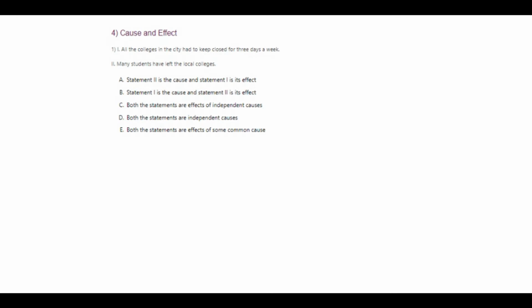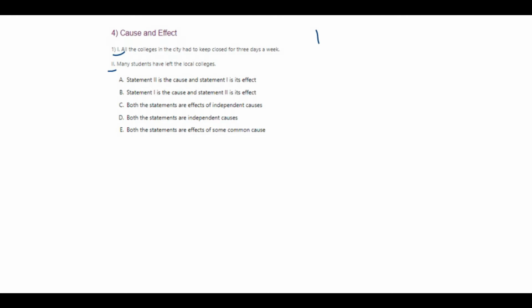Okay. Next question: the cause and the effect. Cause and the effect is nothing but something which has happened, and the effect is going to take place. So here they give two sentences, that is one sentence and two sentence, and they ask you to find the cause and the effect. I'll show you how to find this in very simple ways.